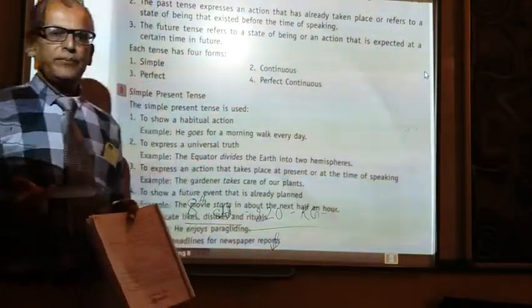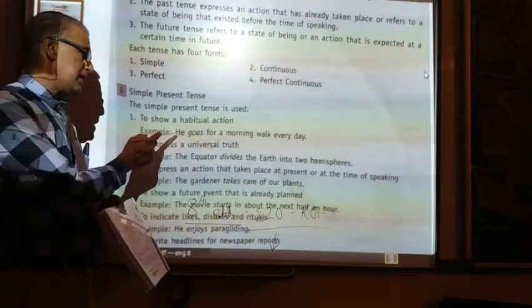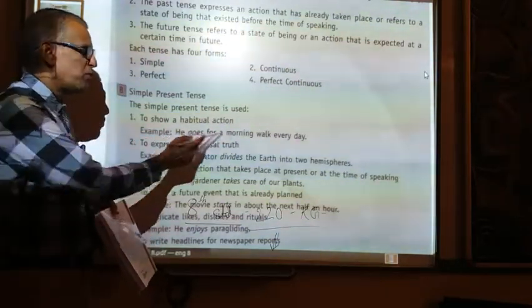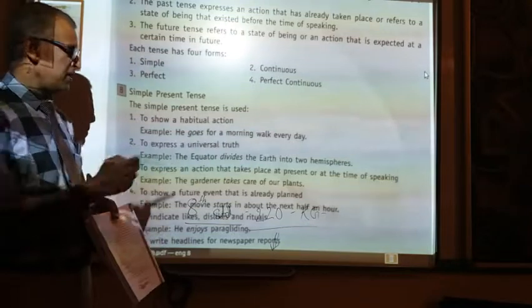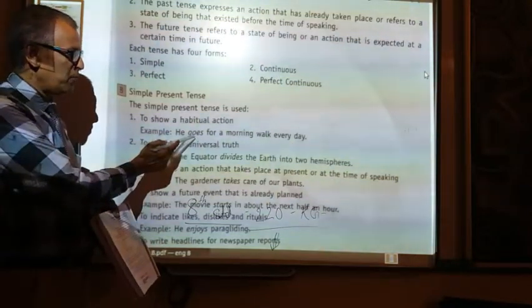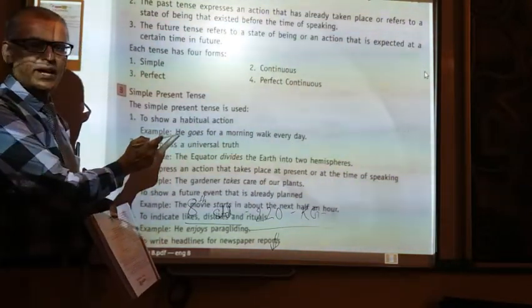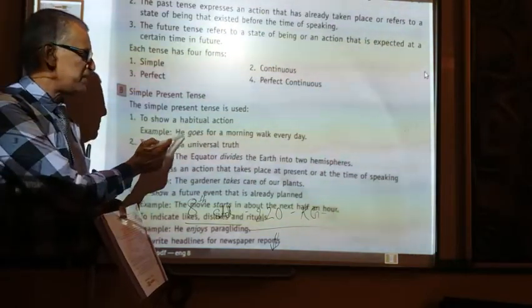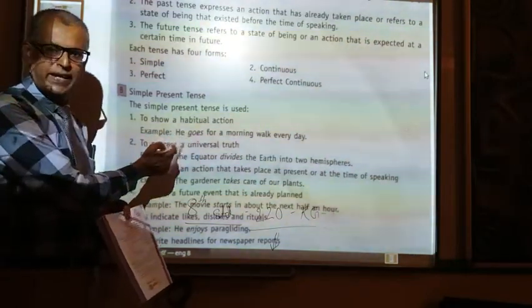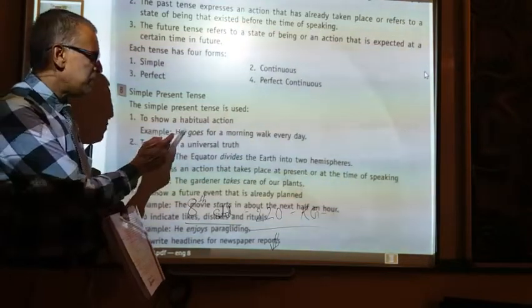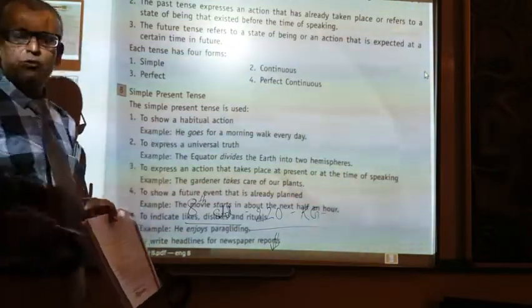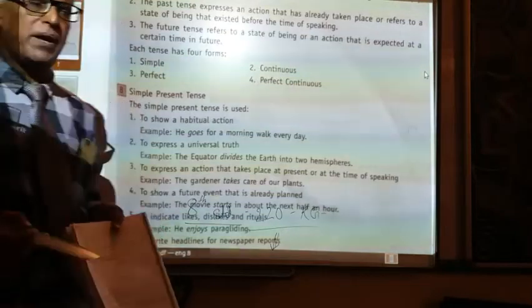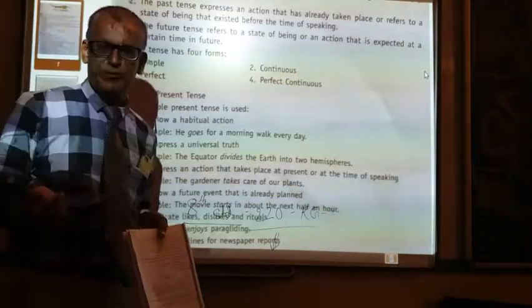When it is 'he goes for a morning walk', the V5 form is there. Why? Because he is used there, she is used there, or Ram, Shyam, Sita, Gita, call it by any name, it is third person singular number. So with third person singular number, the V5 form is used.